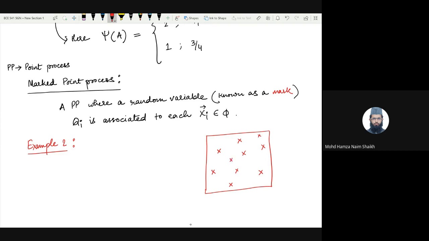They might not necessarily be governed by any deterministic value or deterministic relative geometry between each other. They are just a random collection of such points, but associated to each point, now you have a random quantity, which is, let's say, the radius. So a bigger tree is associated with a larger radius, a smaller tree is associated with a smaller radius.